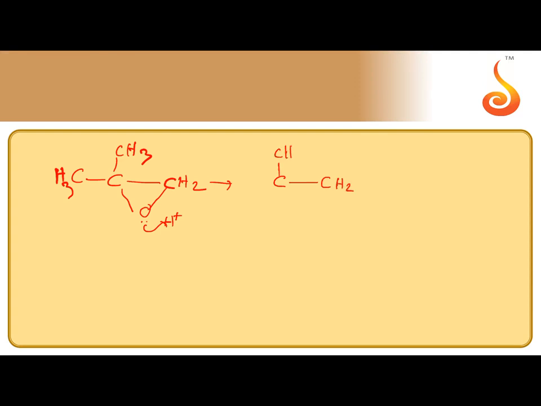Cyclic oxonium ion is formed. After the formation of cyclic oxonium ion, since oxonium O plus is highly electronegative, immediately ring opening takes place. The electron pair from left side 3° carbon is shifted onto O plus because there is a chance for the formation of stable 3° carbocation. CH2OH.